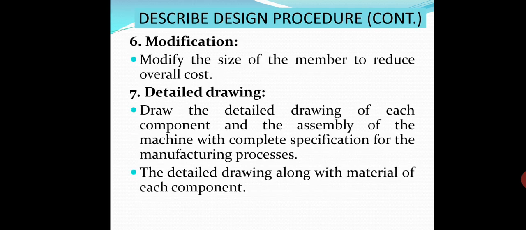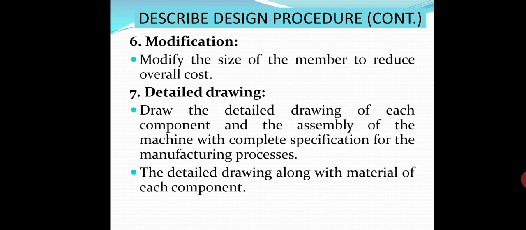Next is modification. If you are able to modify the size or the material to reduce the overall cost without hampering its desired utility, you can modify for better design.